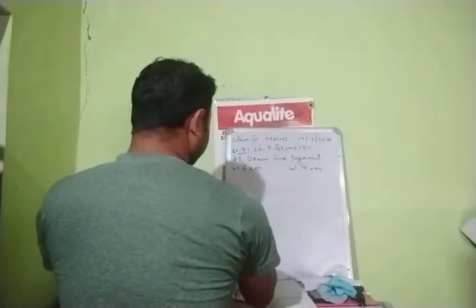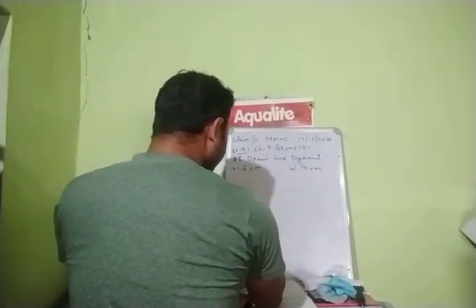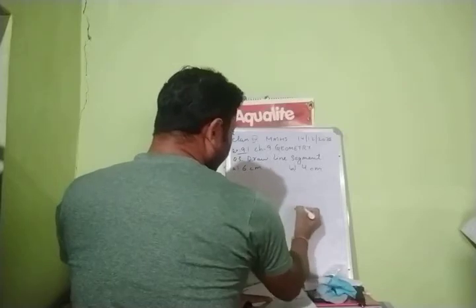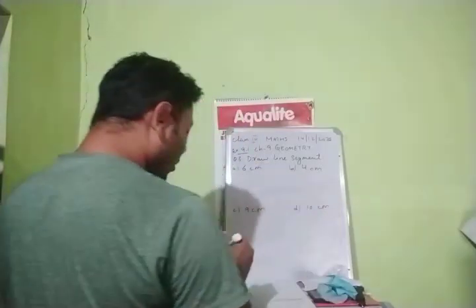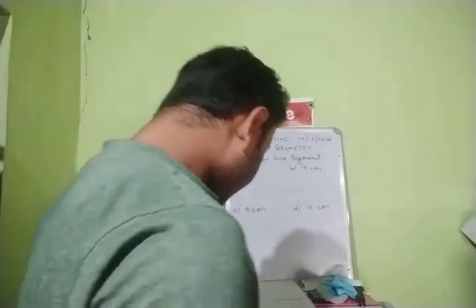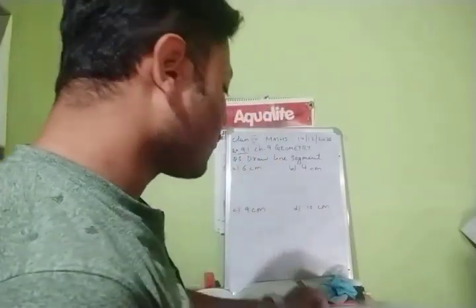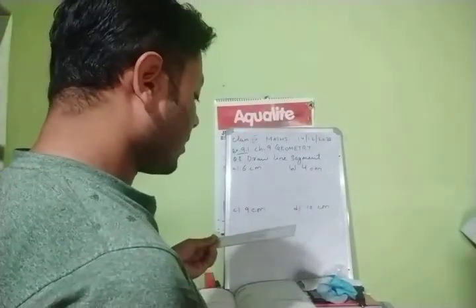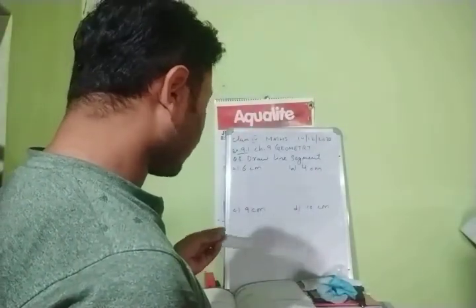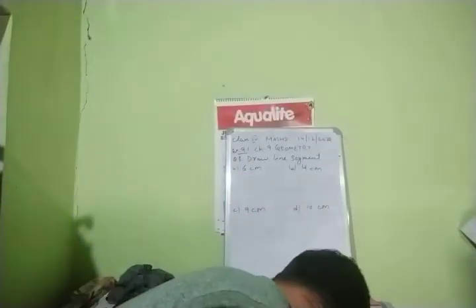Question number C, 9 centimeter. And question number D, 10 centimeter. Okay children, now what you have to do, you have to take your scale and then you have to measure.